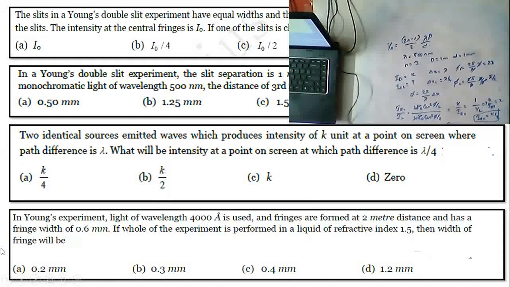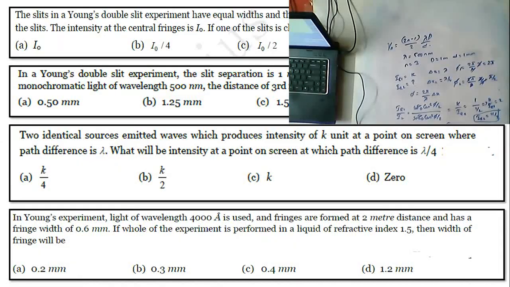Okay, and the last one: in a Young's double slit experiment, the lambda is given as 400 angstroms, and fringes are formed at a 2-meter distance and have a fringe width of 0.6 mm. If the whole experiment is performed in a liquid of refractive index 1.5, then the width of the fringe will be.